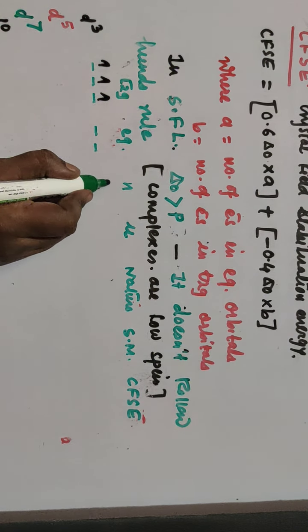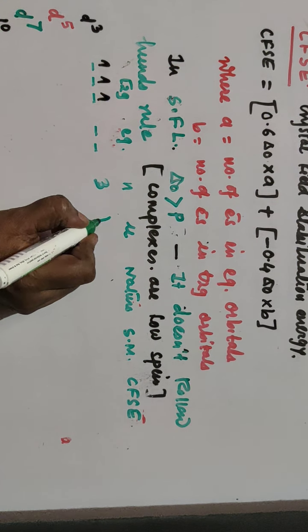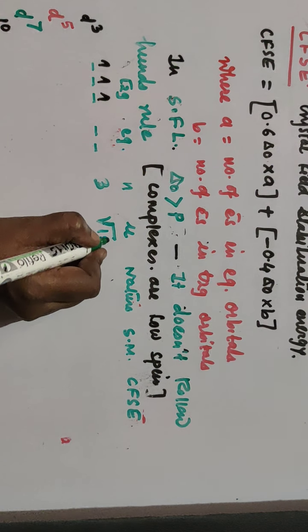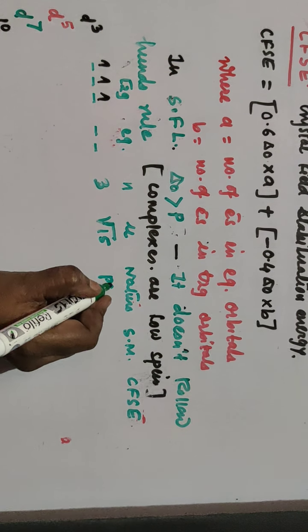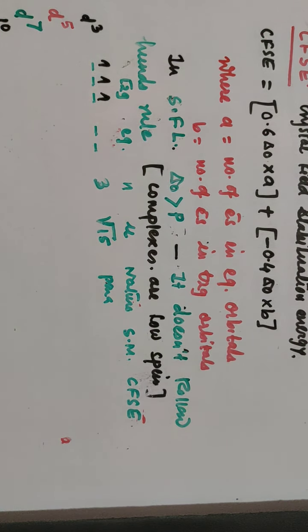N, the number of unpaired electrons, is 3. So mu is under root 15. Now nature is what? Nature is again paramagnetic, same. Then spin multiplicity, that is 2S plus 1, and S is what?